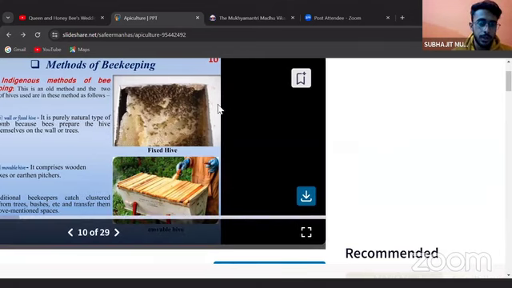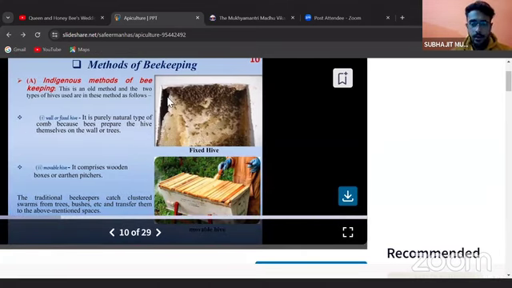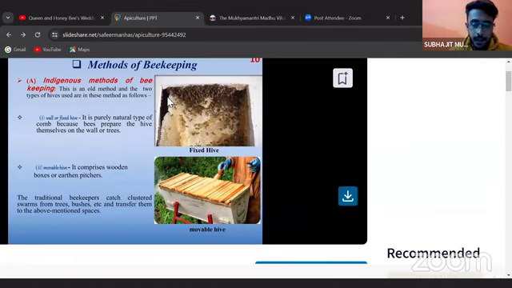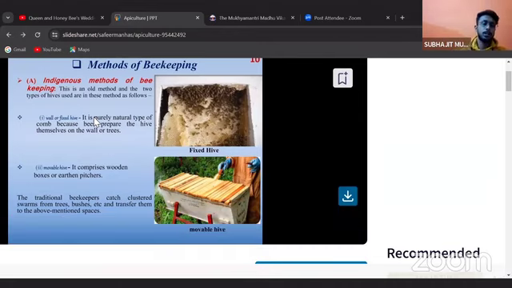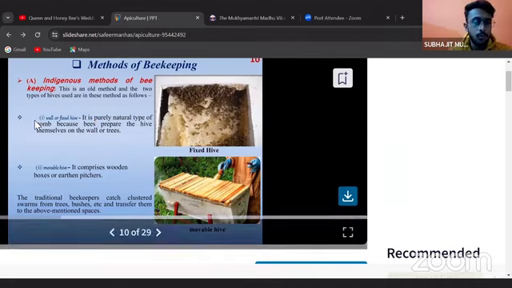So now we come to the methods of beekeeping. The methods of beekeeping can be divided into 2 types, the indigenous type and the modern type. In indigenous types, there are far more categories, which I'll explain to you. In the wall or fixed type, it is a purely natural type of comb because bees prepare the hive themselves on walls or trees.